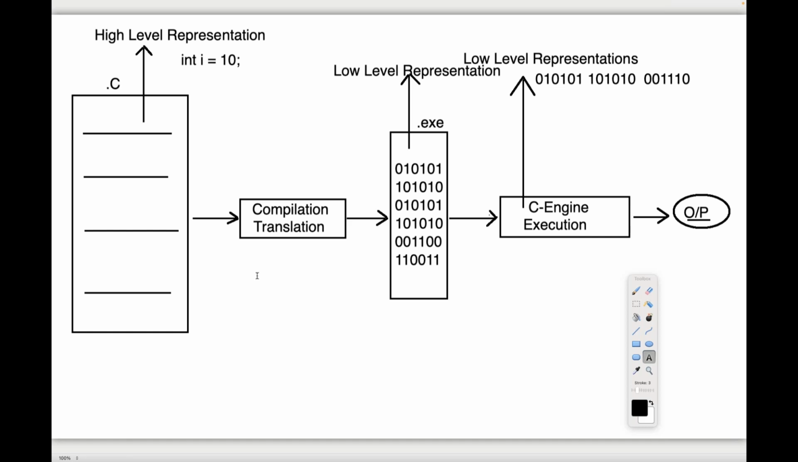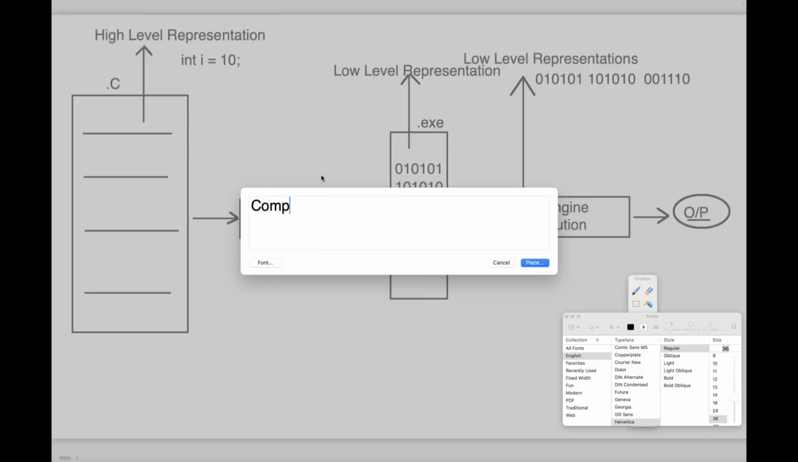To convert the program from high level to low level, there we have to use what? There, compilation. Point number one, here we have to understand. Compilation's main responsibility is what? Translate from high level representation to low level representation. That is point number one. Observe carefully.